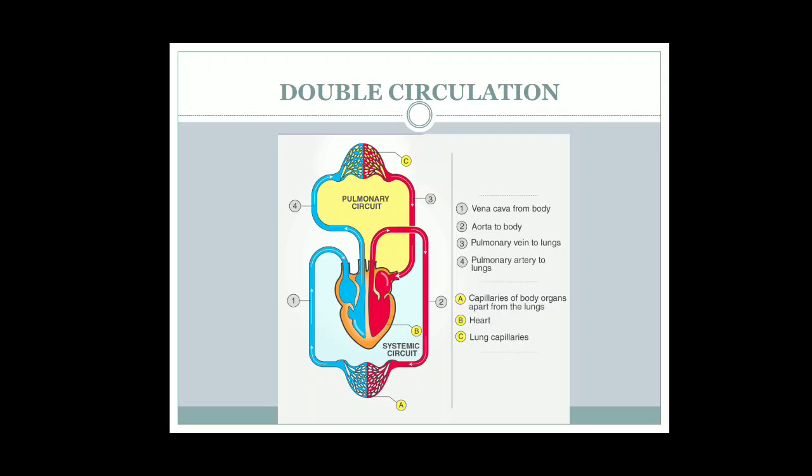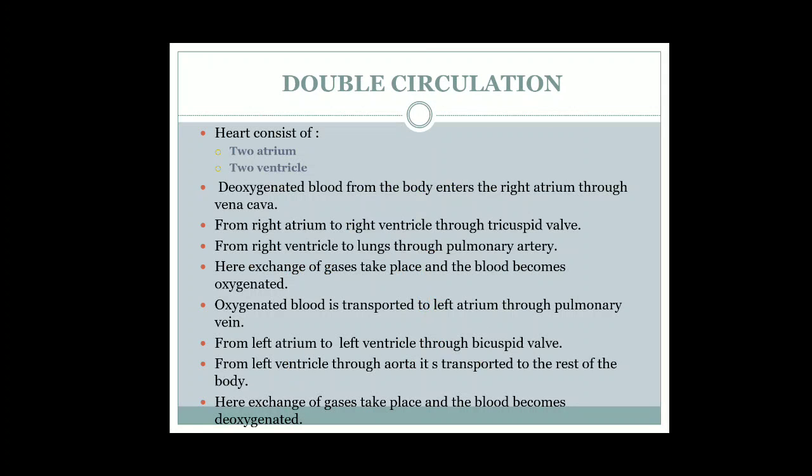Let us see in detail again. The heart consists of 2 atria and 2 ventricles. Deoxygenated blood from the body enters the right atrium through the vena cava, from the right atrium to the right ventricle through the tricuspid valve, and from the right ventricle to the lungs through the pulmonary artery. So you will know and remember the blood vessels also. Make a flow chart and try to write it.